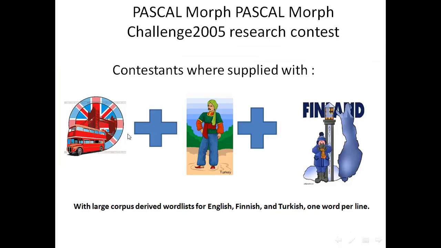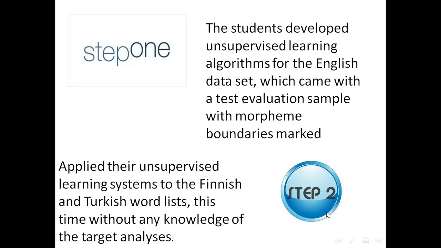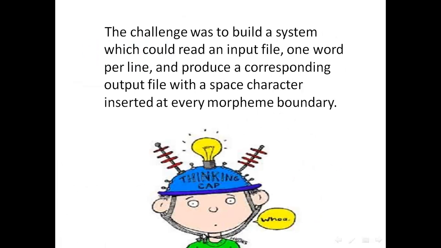They were provided with three datasets: the English, Turkish, and Finnish dataset, in which each line contained only one word. The first step was for the student to develop an unsupervised learning algorithm for the English dataset, which came with a test evaluation sample with morpheme boundaries marked. Step 2 was to apply the unsupervised learning system to the Finnish and Turkish word list, this time without any knowledge of the target analysis.